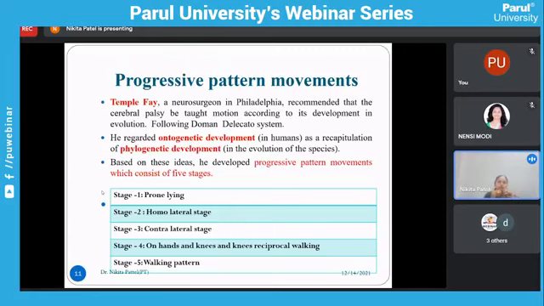First, you should know what ontogenetic development is. Ontogenetic development is the development from the embryo, from the fertilization of the egg to the adult person.